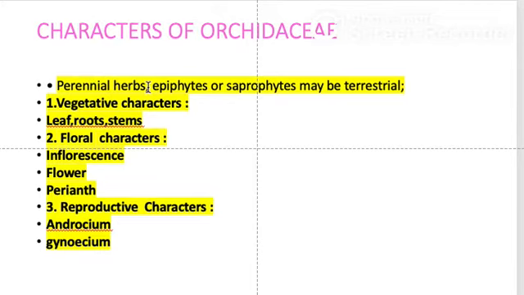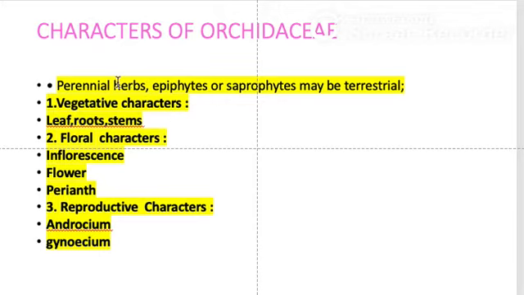Which means that even if their flowering season has been completed, the main plant can grow and give rise to new plants in the next year without having to grow a new plant.